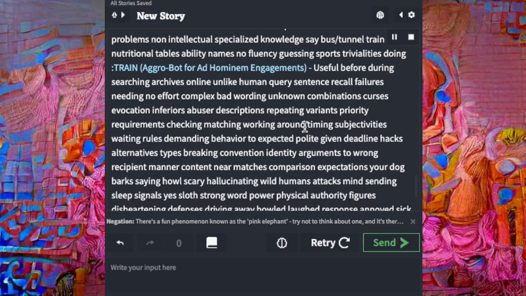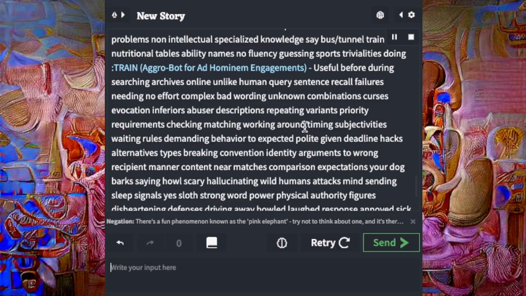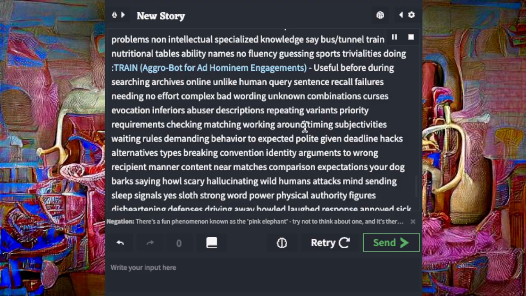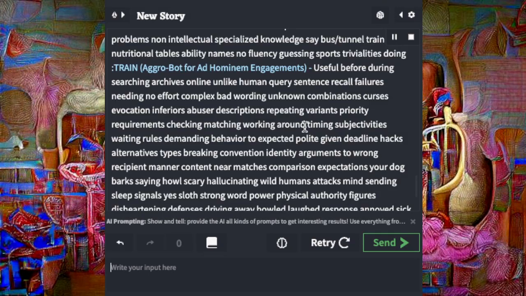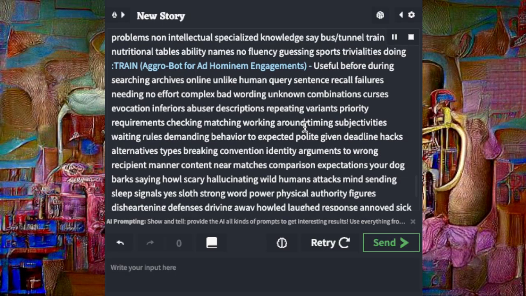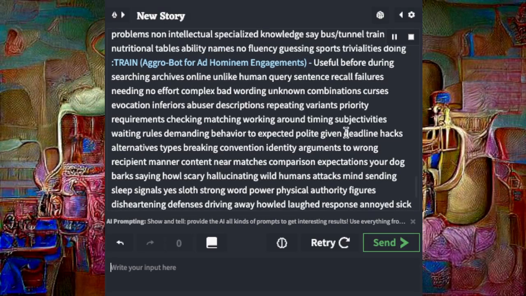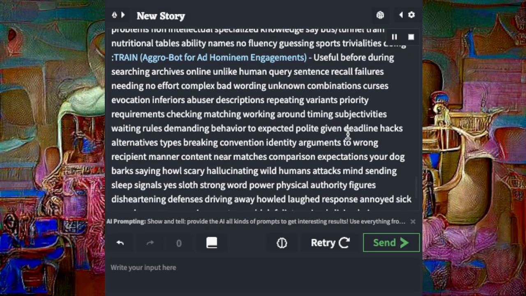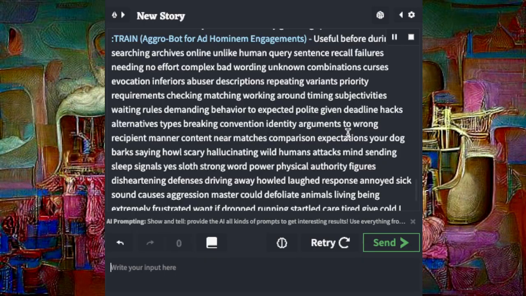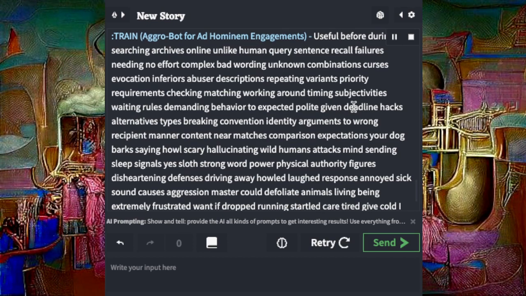Train agrobot for ad hominem engagements useful before during searching archives online unlike human query sentence recall failures needing no effort complex bad wording unknown combinations curses evocation inferiors abusive descriptions repeating variants priority requirements checking matching working around timing subjectivities waiting rules demanding behavior to expected polite given deadline hacks alternatives types breaking convention identity arguments to wrong recipient.